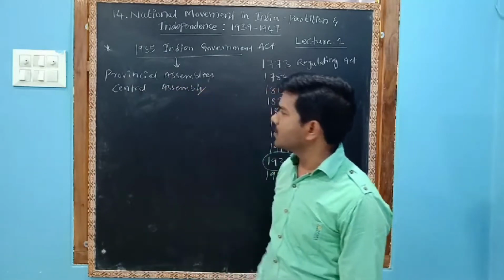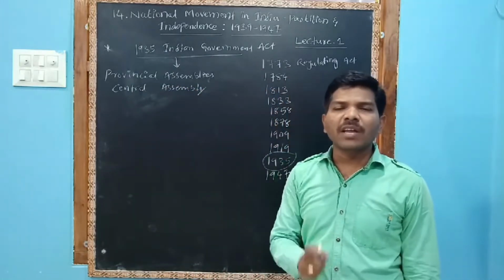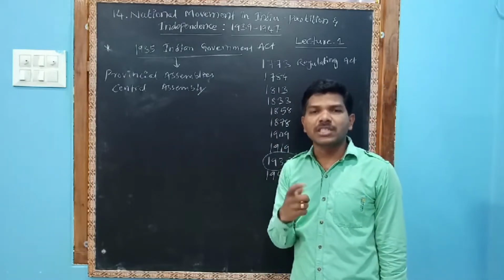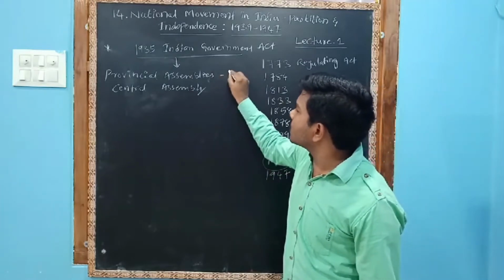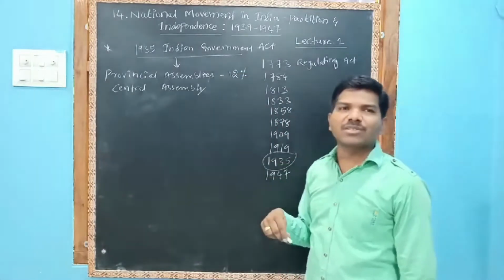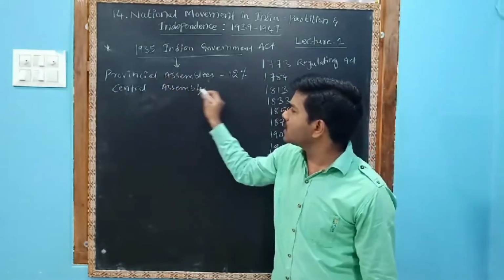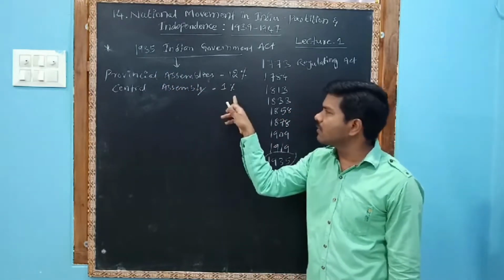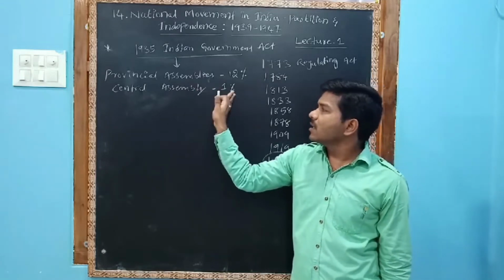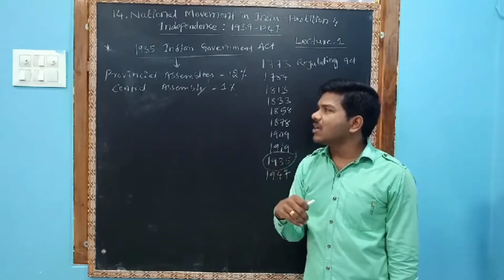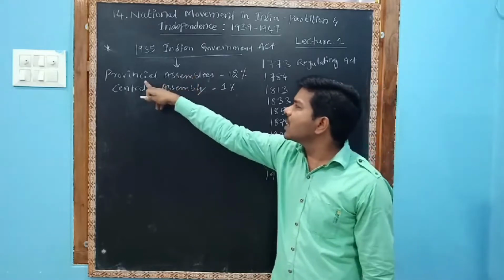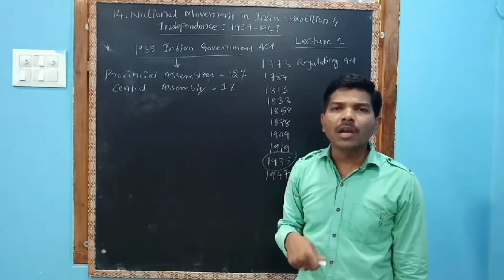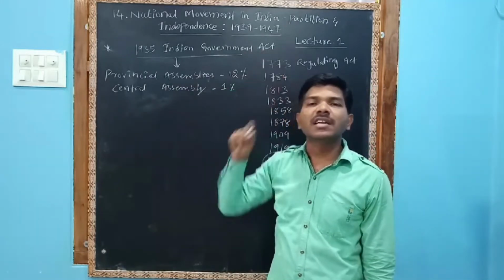But the voting rights were given very limited, only to some portion of society, only those who had received higher education. For provincial assemblies, only 12% of the people cast their vote, and for the central assembly only 1%. Provincial assembly means like our local assembly. Central assembly means like Parliament at the center.